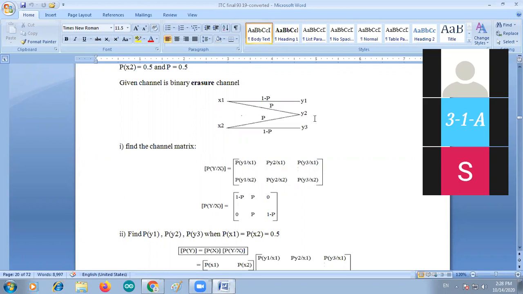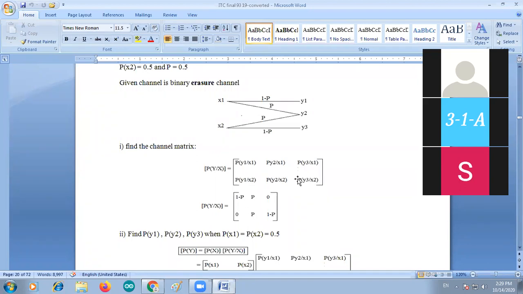P of Y2, X2, the probability is P. P of Y3, X2, probability 1 minus P. So that's why the channel matrix is equal to 1 minus P, P, 0, 0, P, 1 minus P.